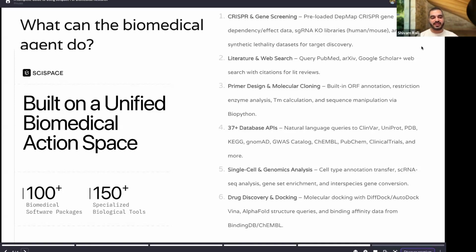So the idea is that if you come in today and ask our agent what genes are essential in lung cancer, it will be able to query this data. We have actual data sets loaded for our biomedical agent. It will help you find what gene you're actually looking for in that particular question that you have asked. It can perform any analysis that you want to do on top of this. It's especially helpful for drug discovery, and that is why we added this entire logic here.